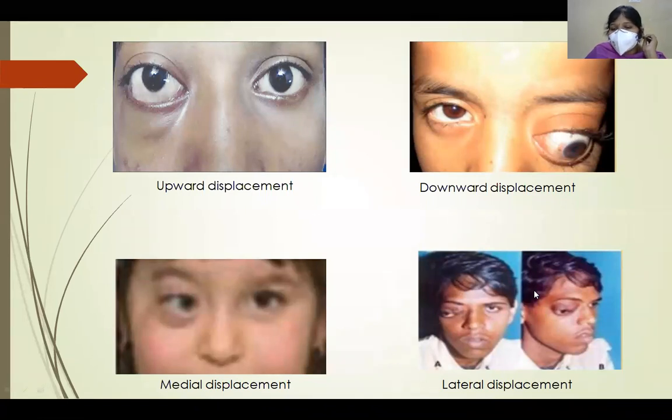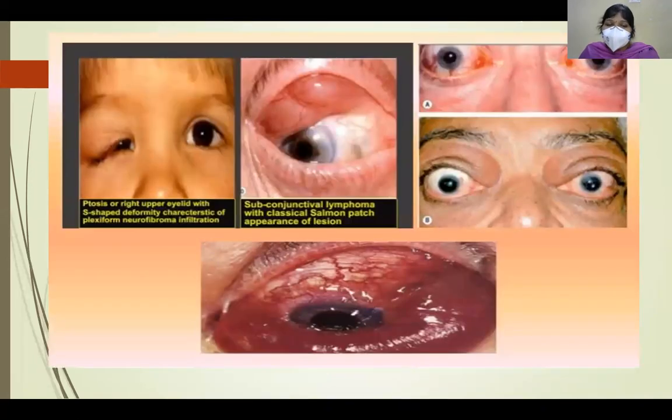In this image, it shows lateral displacement of the globe. This is caused by medially placed masses, such as lacrimal sac tumors and ethmoidal mucoceles. All these can produce lateral displacement of the globe. So this is eccentric proptosis or non-axial proptosis. In inspection, we have to see whether it is true or false proptosis, whether it is unilateral or bilateral, and whether it is axial or eccentric. And also we have to examine for any associated ocular symptoms and ocular signs.